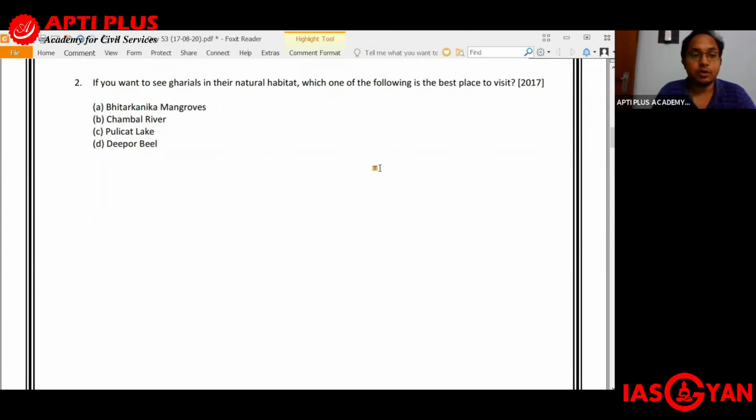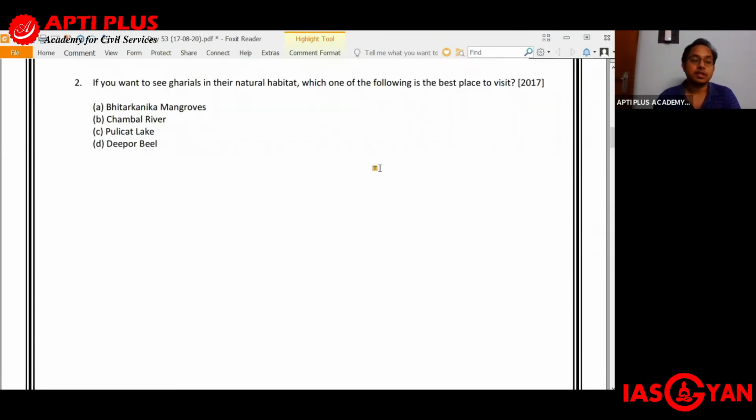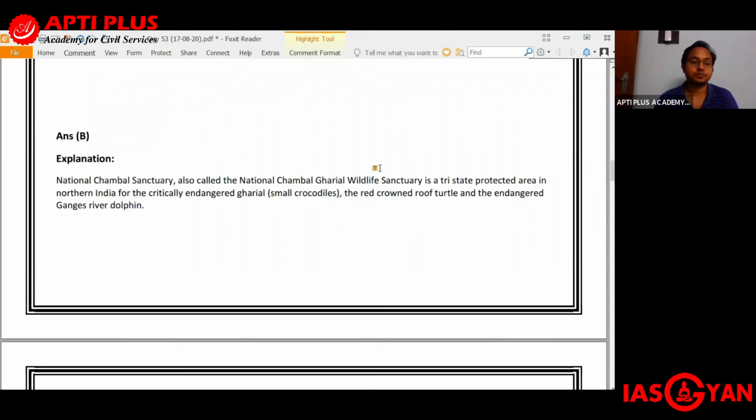Coming to the second question, which is from the 2017 prelims. If you want to see gharials in their natural habitat, which one of the following is the best place to visit? A. Bhitarkanika mangroves, B. Chambal River, C. Pulikat Lake, and D. Deep Bore Beel. The gharial sanctuary is present in the Chambal River. That is, B should be the right answer.